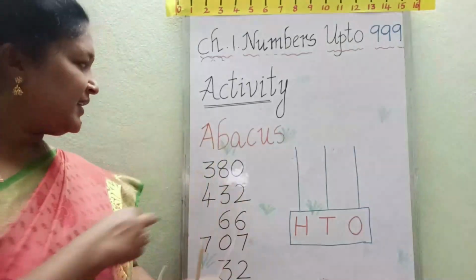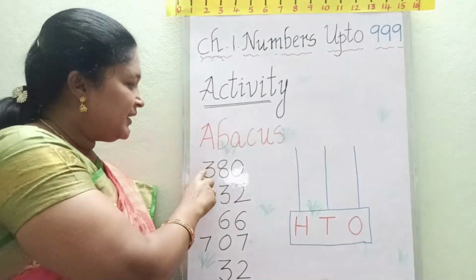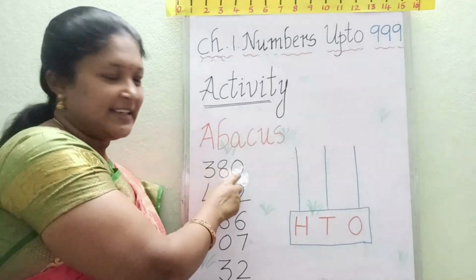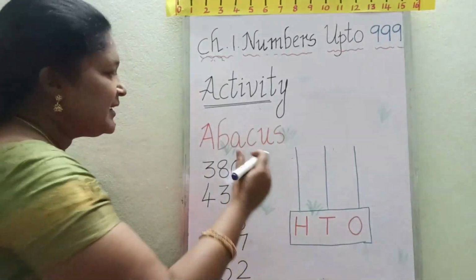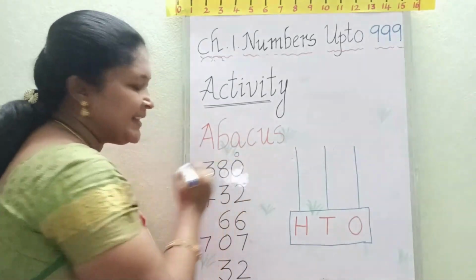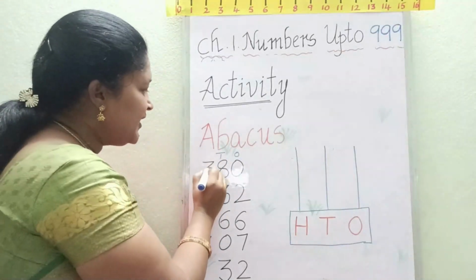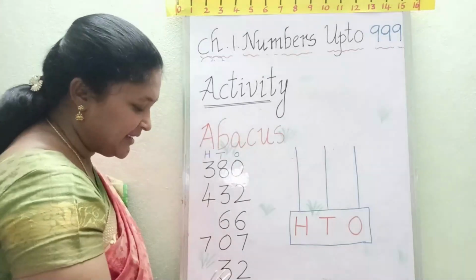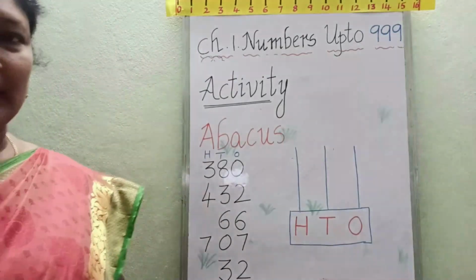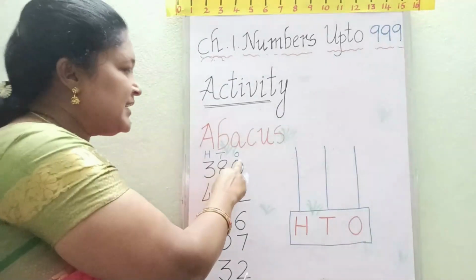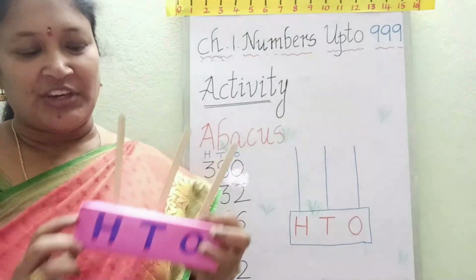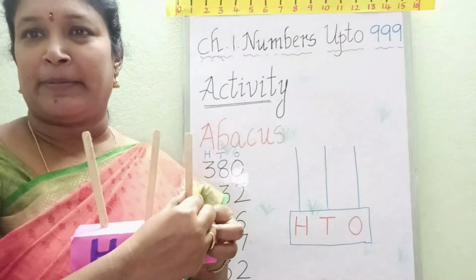So here, what is the first number? 380. So here 0 is in ones place, 8 is in tens place, 3 is in hundreds place. In ones place 0 is there, so we should not keep any rubber band here.